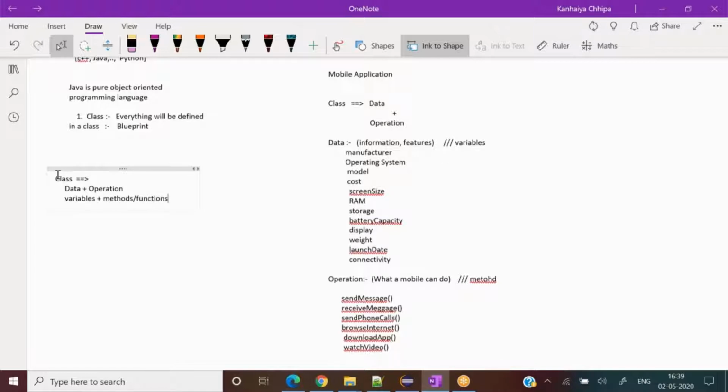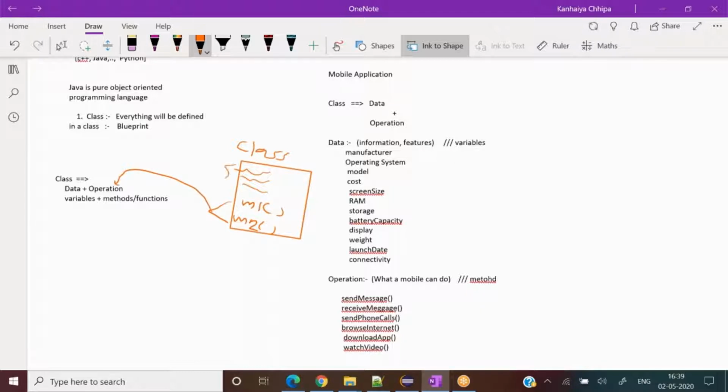These things would exist in that box. If I draw a diagram, this is a box. I have to define a class, that box. It might have some data defined here, and it might have some methods defined here.